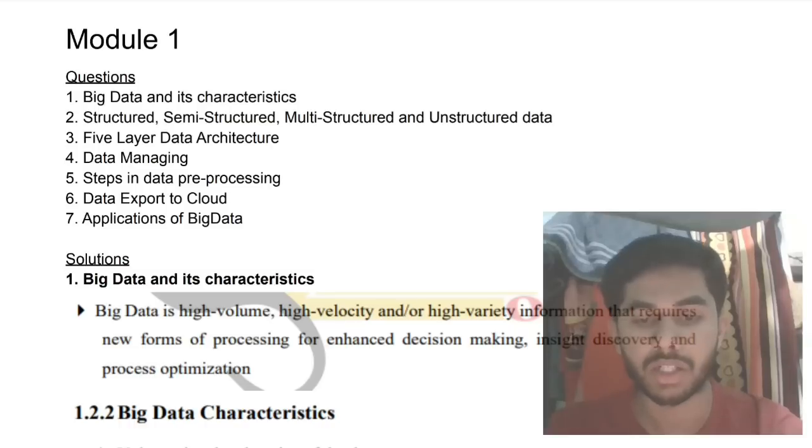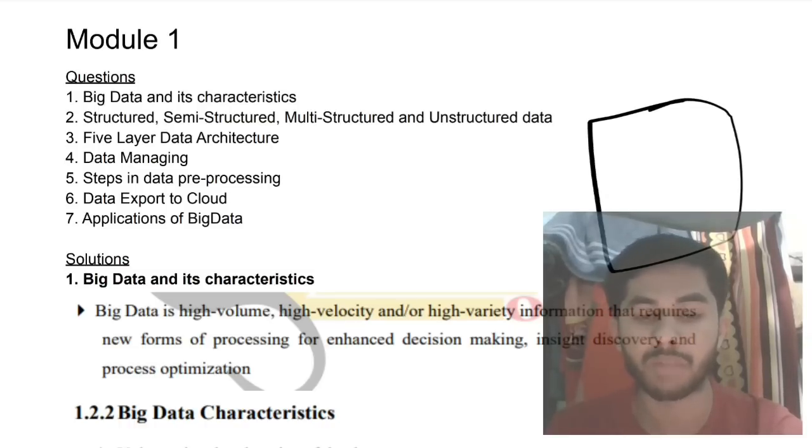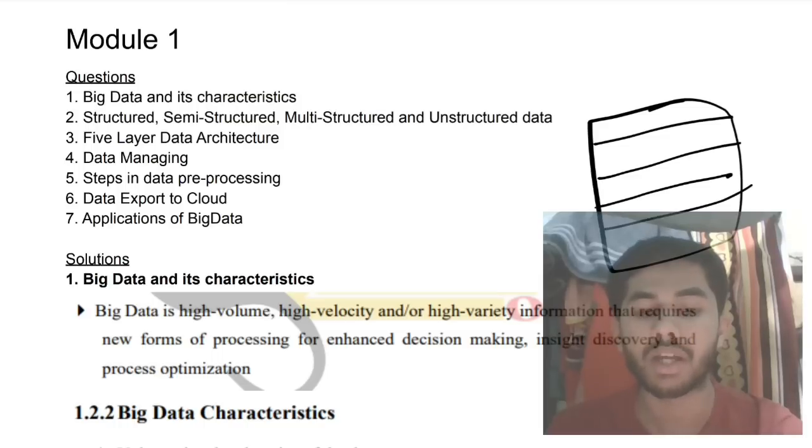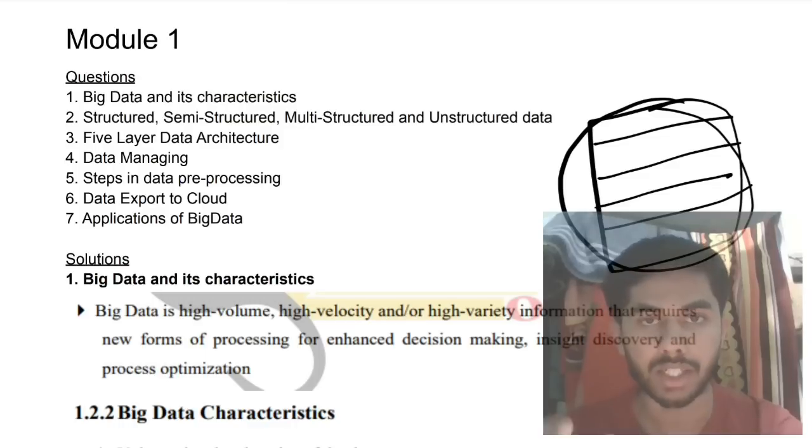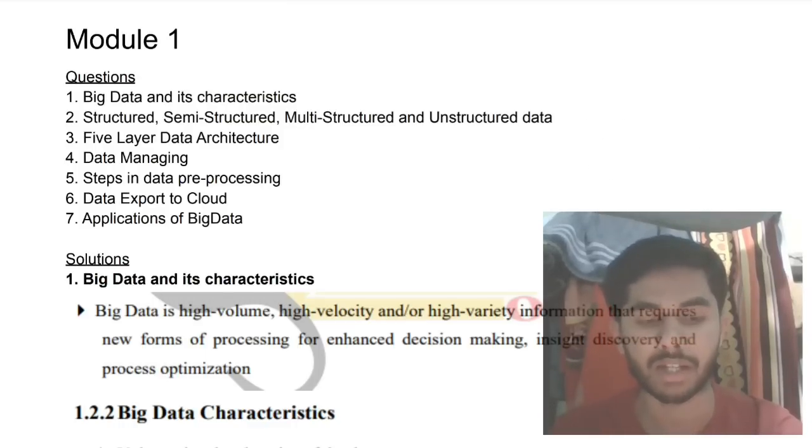So what do you understand by the term big data? Big data means a very big data. Okay, that's the only thing. Very big data will be there. It will be of high volume, high velocity, high variety, and high veracity. These four things comprise big data. By using big data you can perform better analysis, right? If you have more data you will be getting accurate results. That is what is called big data and its characteristics.